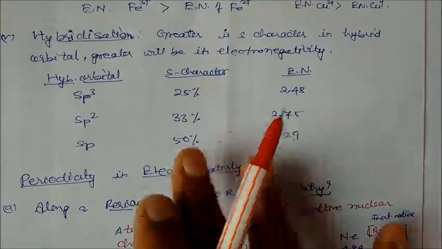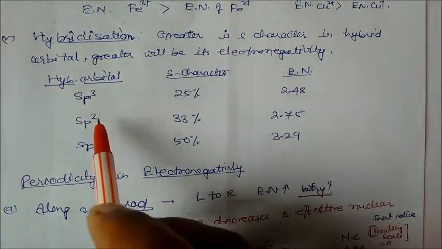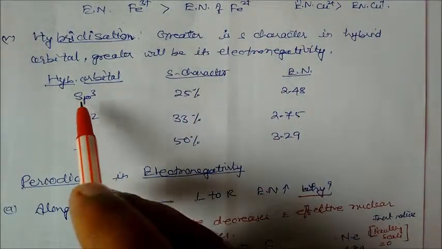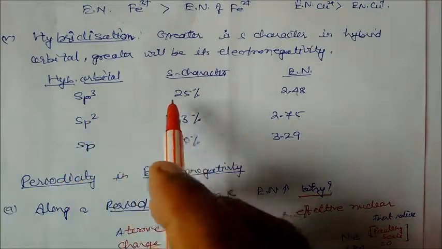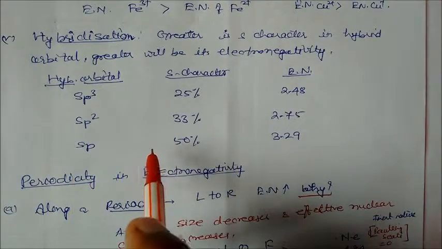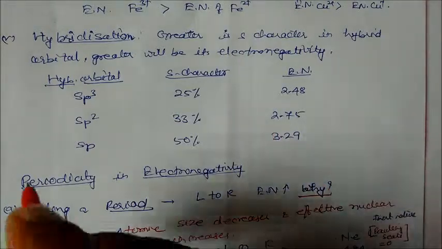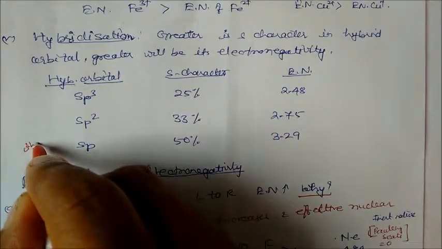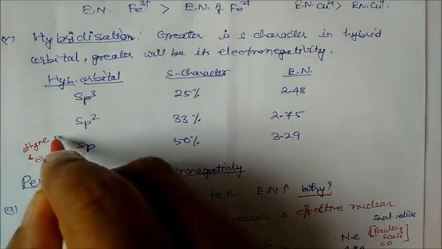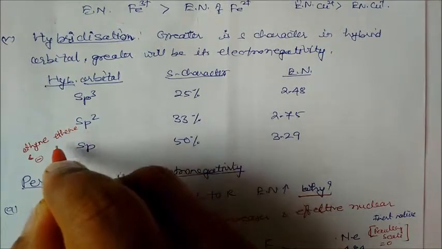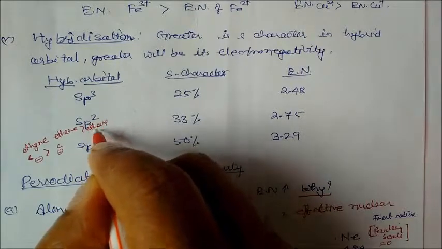Hybridization means the mixing of orbitals. After mixing we have sp3, sp2 and sp hybridization. Here you have to see the percentage s character. The percentage s character in this case is 25%, here 33%, here 50%. If the percentage s character is more, then this will be more electronegative. This means in ethyne this carbon will be more electronegative. In ethene the carbon will be less electronegative, and in ethane the carbon will be again less electronegative.